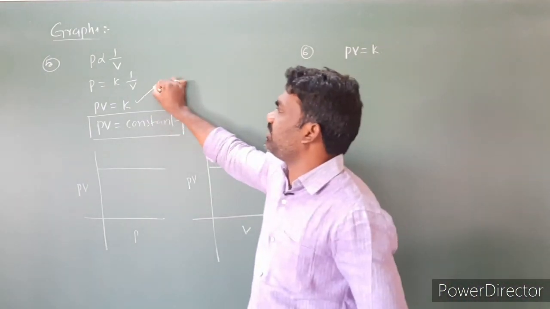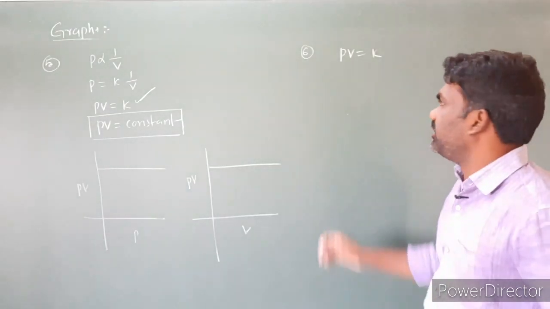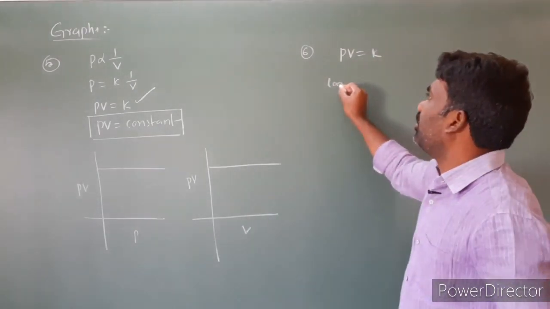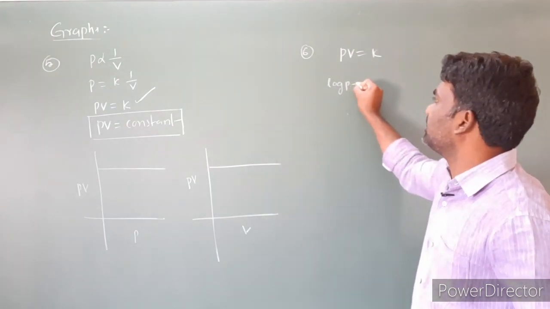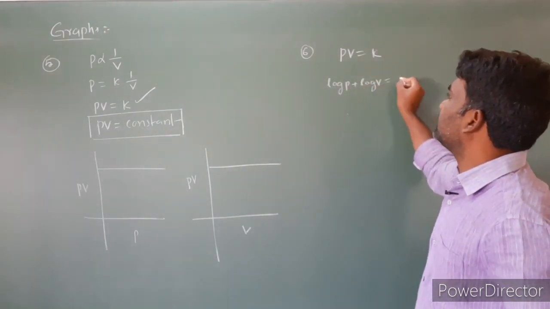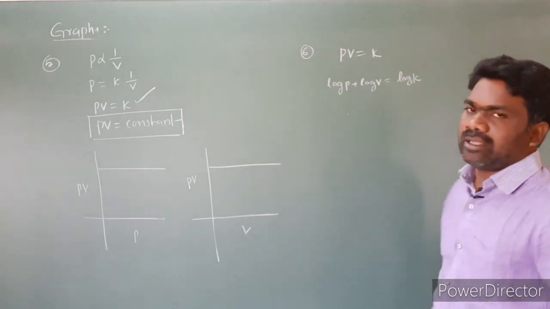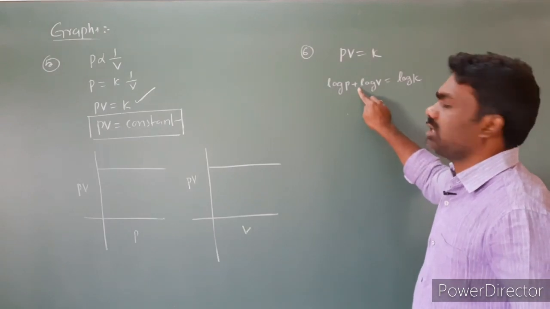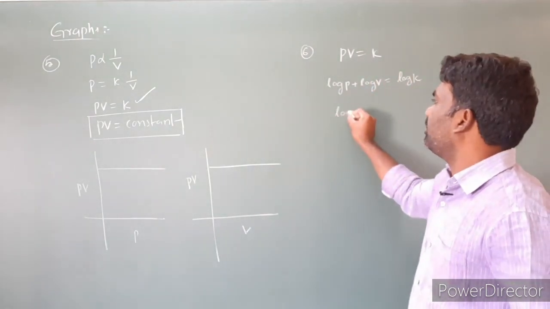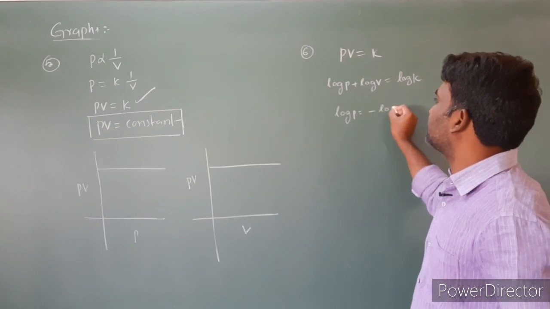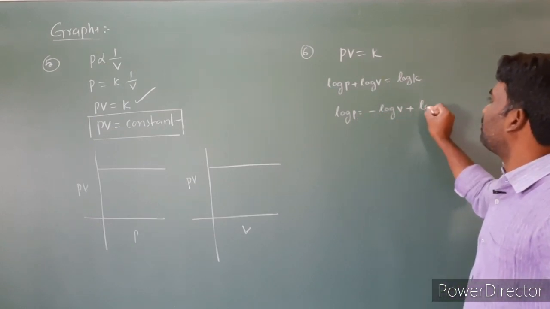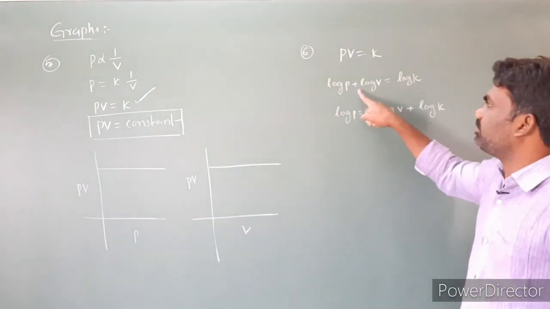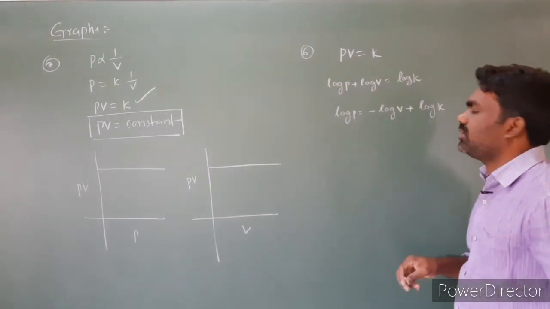Applying logarithms on both sides, we get log PV, that is log P plus log V is equal to log K. Transposing log V to the right side, this positive becomes negative, so log P is equal to minus log V plus log K, isn't it?